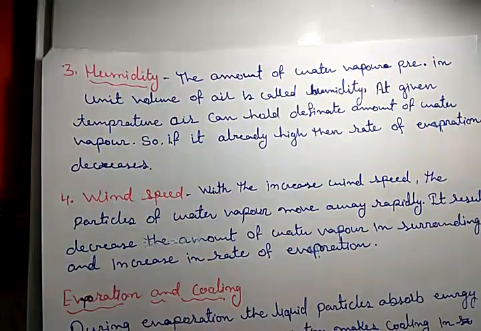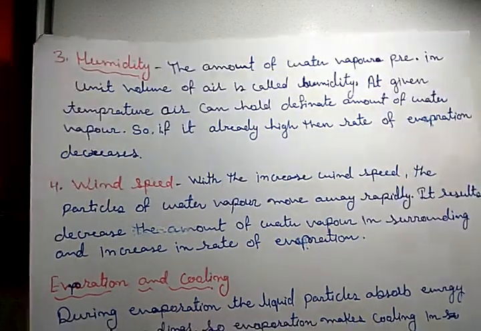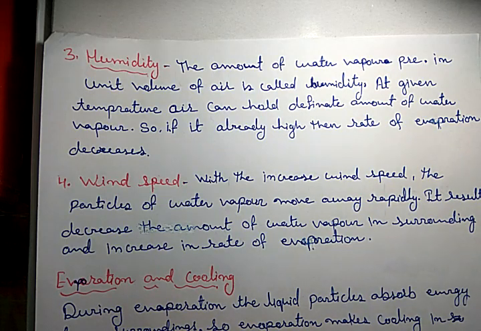Now the third one is humidity. What is humidity? The amount of water vapor present in unit volume of air is called humidity. A question comes to our mind: why do clothes take longer time in the rainy season than in summer or winter?